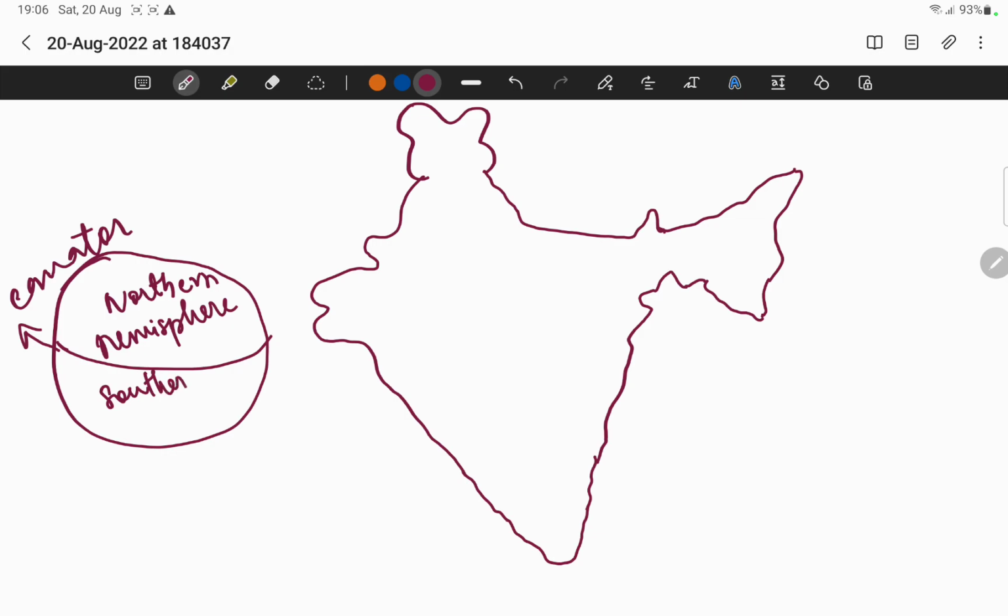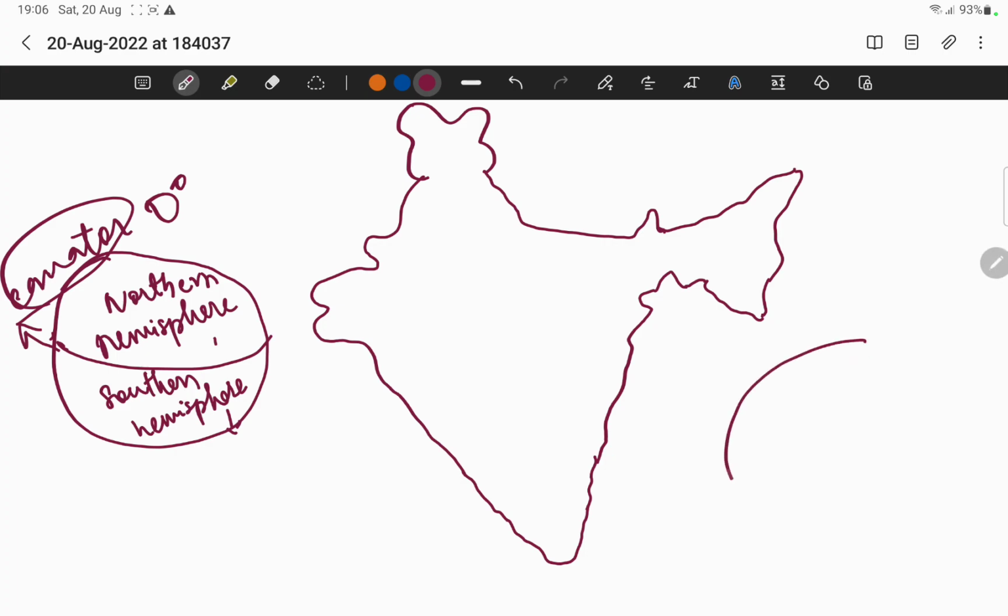The down part is known as southern hemisphere. So this middle part which divides the globe into two parts is known as equator, which is lying at 0 degrees, and the upper part is known as northern hemisphere, whereas the southern part, the down part, is known as the southern hemisphere.